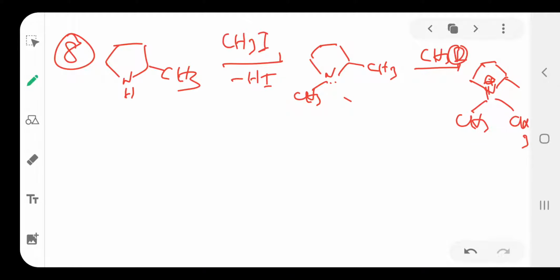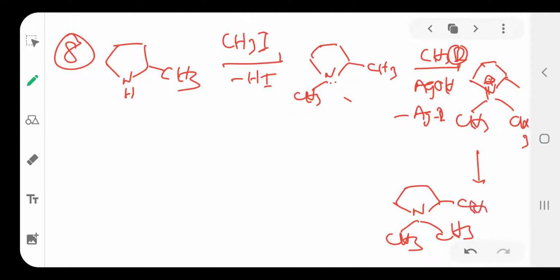Okay, this I minus reacts with AgOH, AgI separates, and OH is attached to this. See here, we can write this product like this: CH3, CH3, CH3 with N plus and OH minus. This is a compound. Here methyl groups are attached to the nitrogen. Iodine reacts with Ag to form AgI, which separates, and the remaining OH group combines with the positively charged compound.